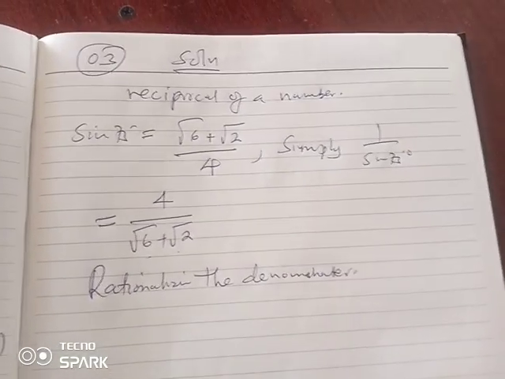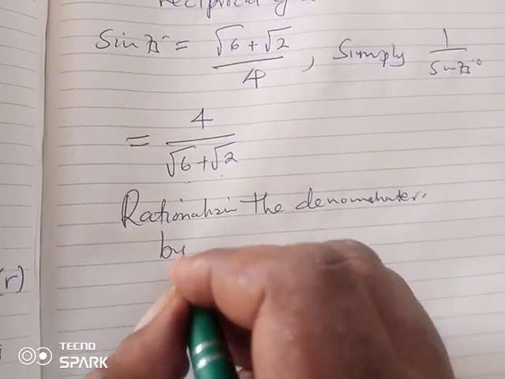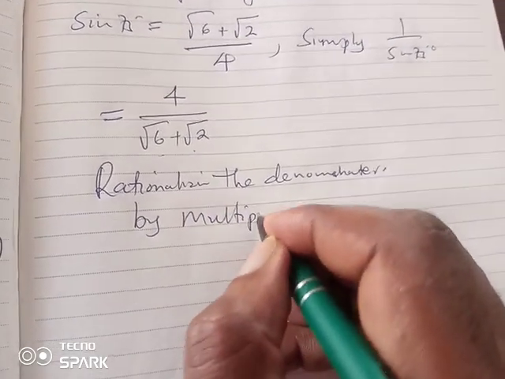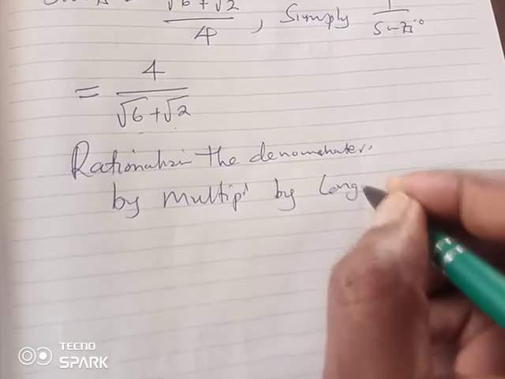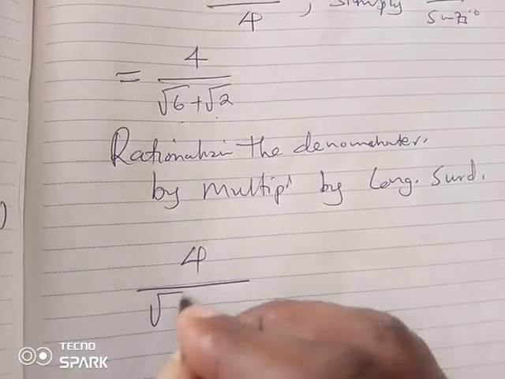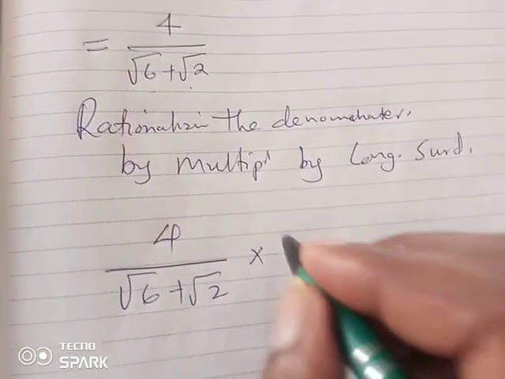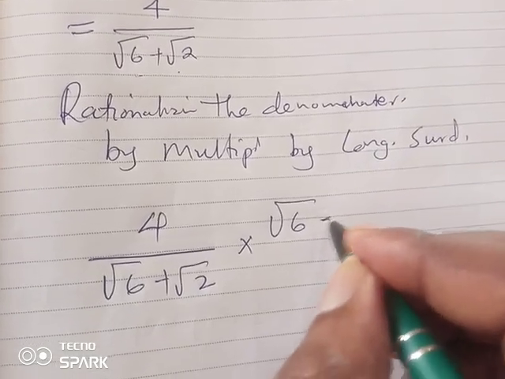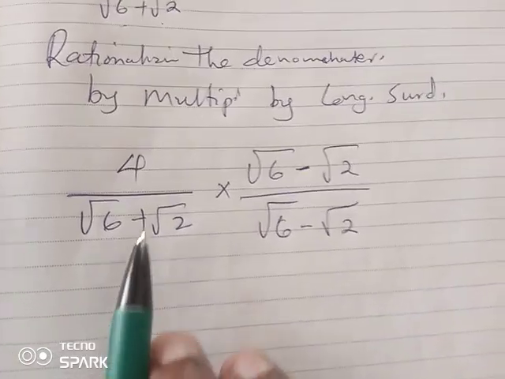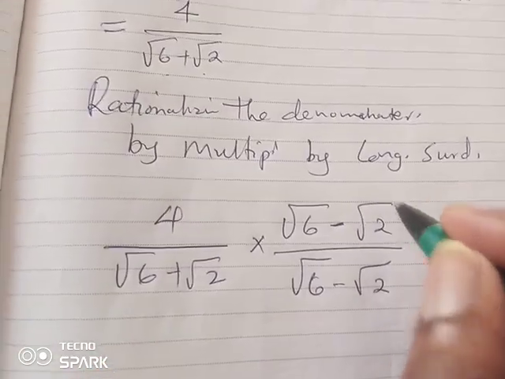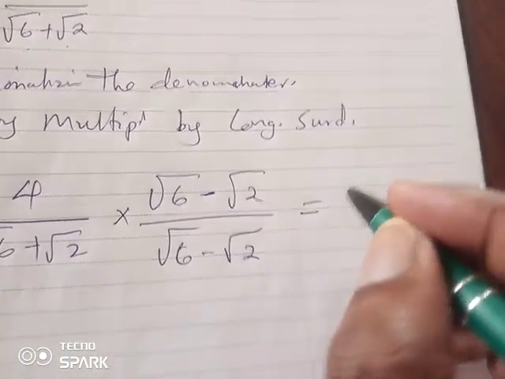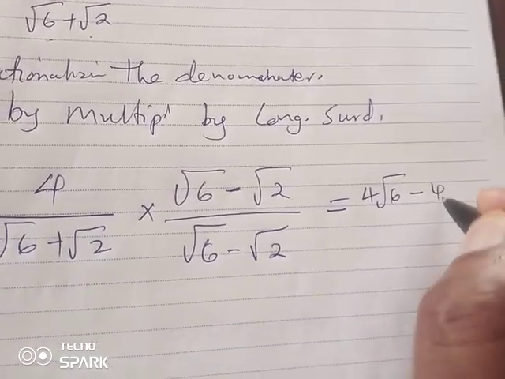We also did such a question already. So by multiplying by the conjugate surd. So let's go. 4 over root 6 plus root 2. So the conjugate surd of the denominator is simply the opposite, that is minus. So root 6 minus root 2. The opposite of this is minus. So numerator for numerator, denominator for denominator. For the numerator, very simple: 4 root 6 minus 4 root 2.